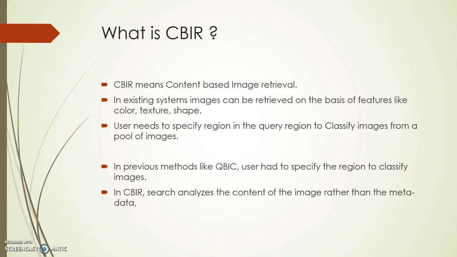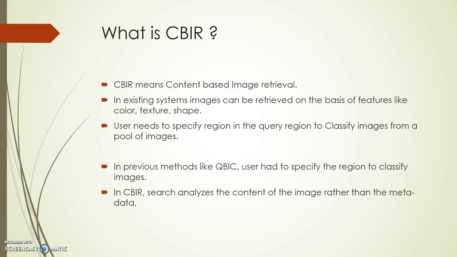So to our first question, what is CBIR? Basically, CBIR means content-based image retrieval, and in existing systems, images can be retrieved on the basis of features like color, texture, and shape. The user needs to specify a region in the query to classify images from a pool of images.